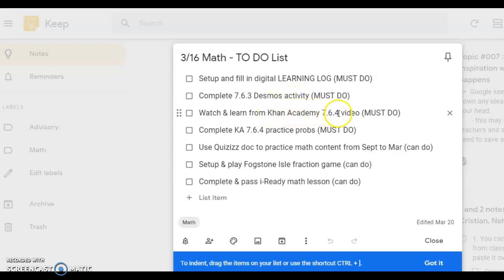There's a Khan Academy video and practice problems. There's a quizzes document if you want to be doing some review of the things that we learned from September to March. There was a game about fractions called Fogstone Isle that you could sign up to play. And then you can always be working in iReady on math lessons.